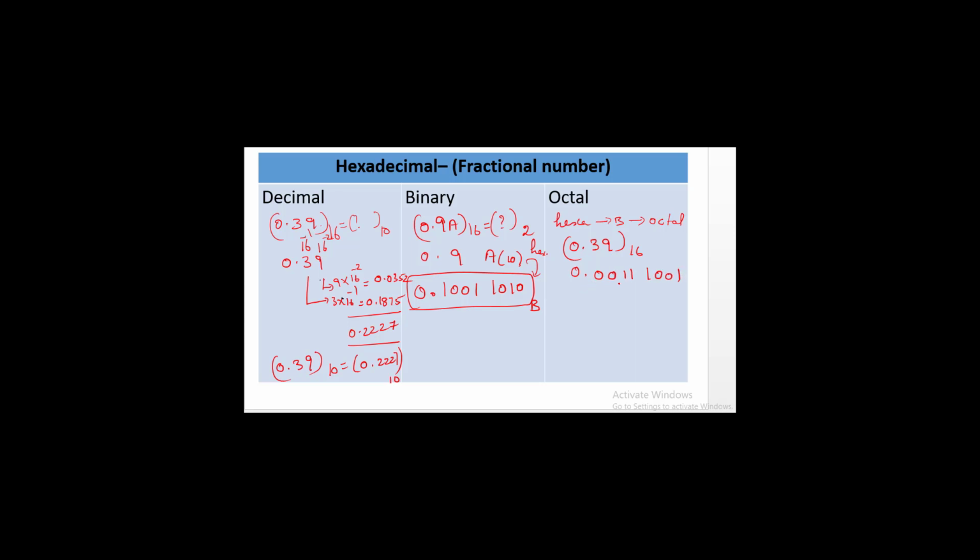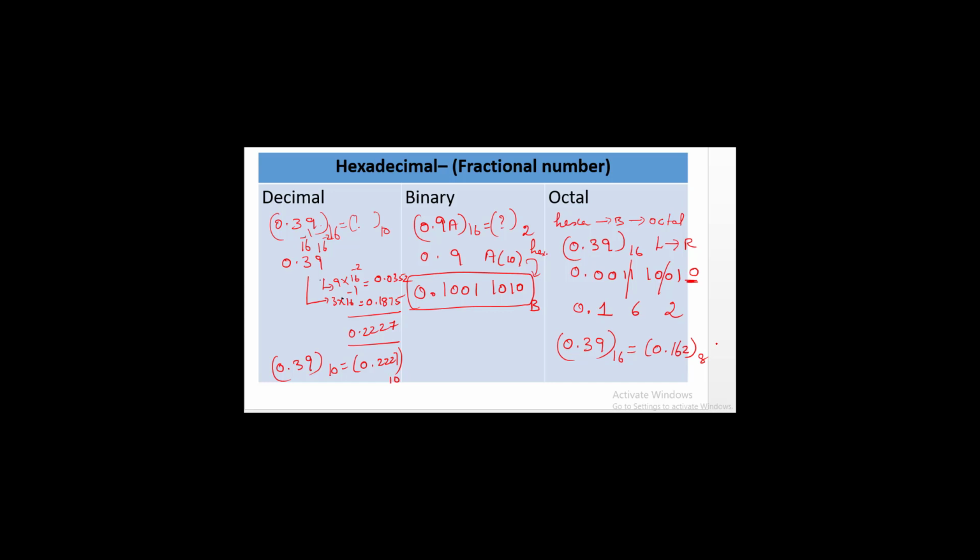We have to split the value by 3 and take the values from left to right. So 1, 2, 3 I am splitting here, and 1, 2, 3 I am splitting here. Here only 2 digits are there, here nothing is there, I am just adding 1 0. Its equivalent value is 1, its equivalent value is 6, its equivalent value is 2. So for a given hexadecimal number 0.39 to the base 16, it is equal to 0.162 to the base 8.